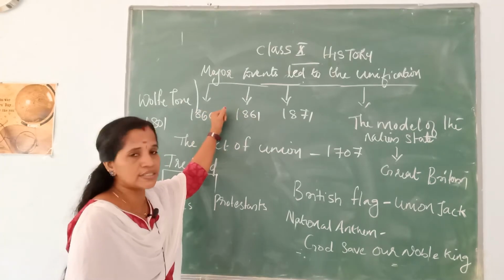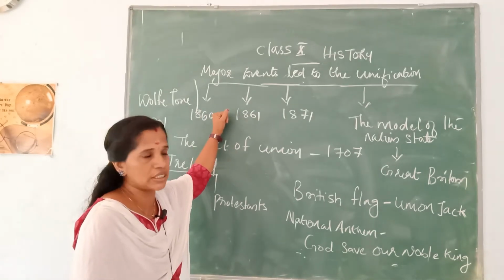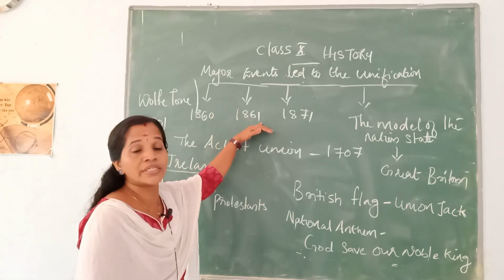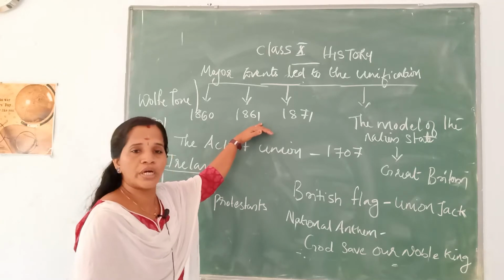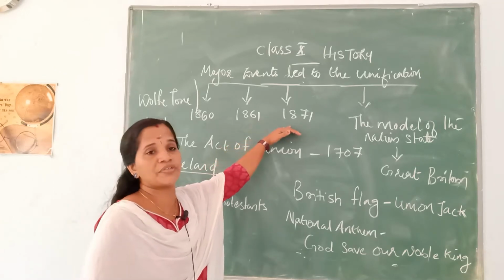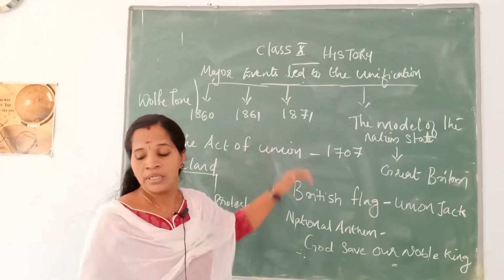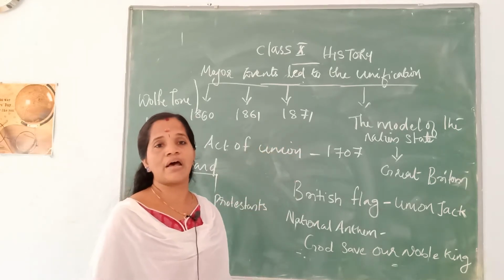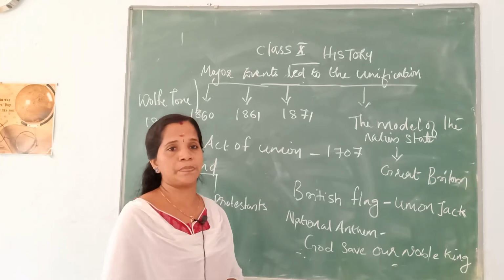What is the importance of 1860? The proclamation of United Italy. In 1861, Victor Emmanuel II proclaimed he was the king of United Italy, and in 1871 the unification was completed. Then some scholars have argued the model of the nation state is Great Britain.